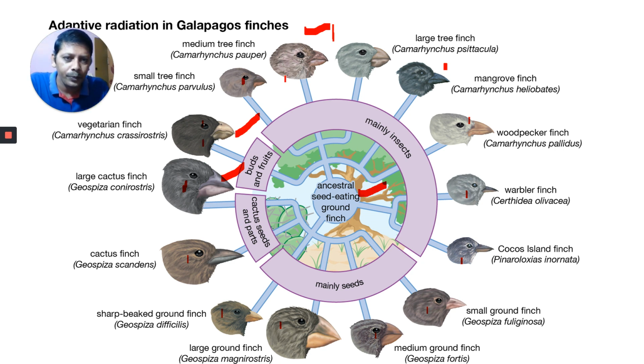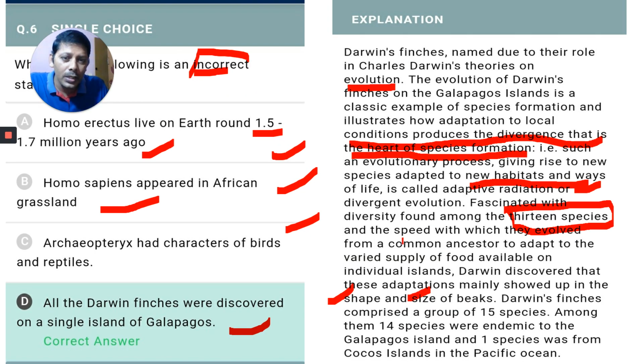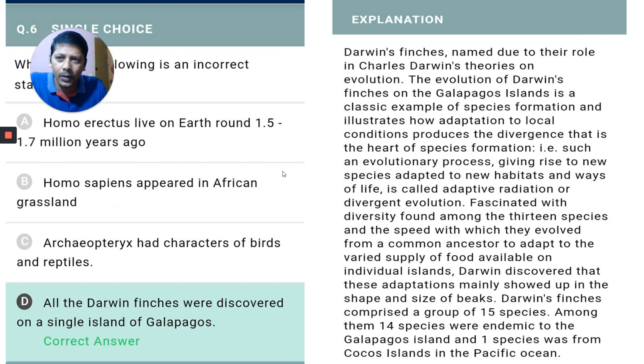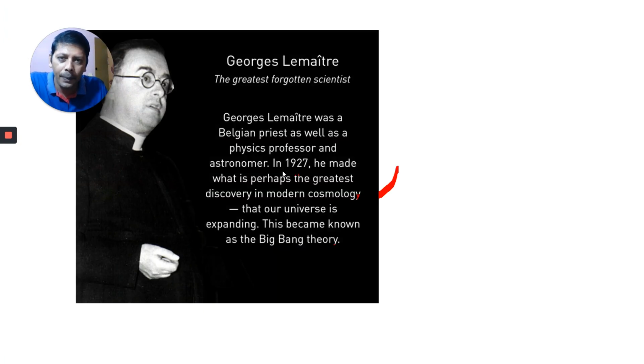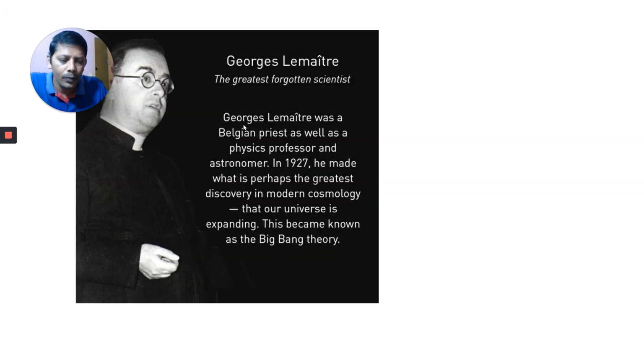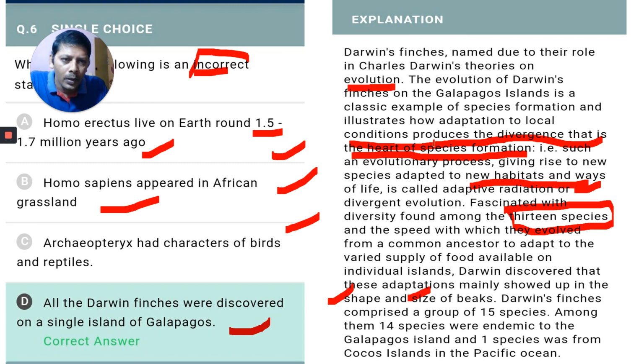Darwin discovered that these mainly showed up in the beaks. That means all these species evolved from the main one. So what is that one?